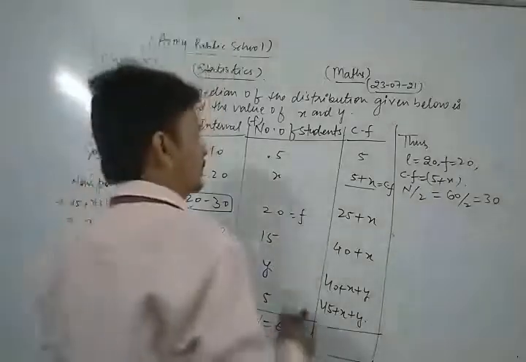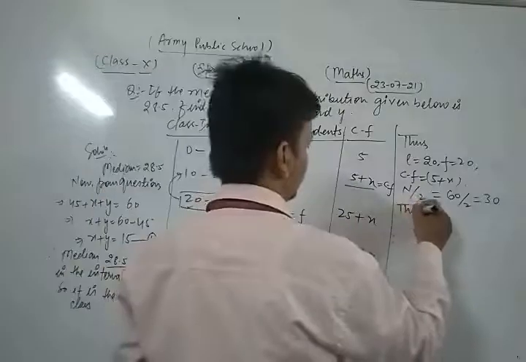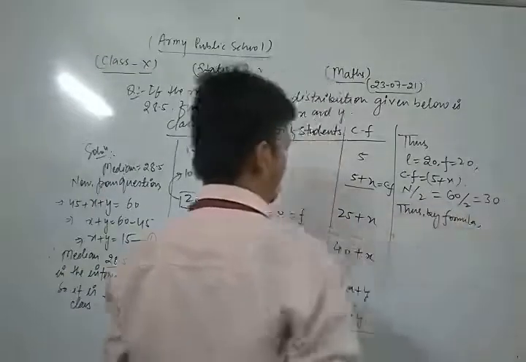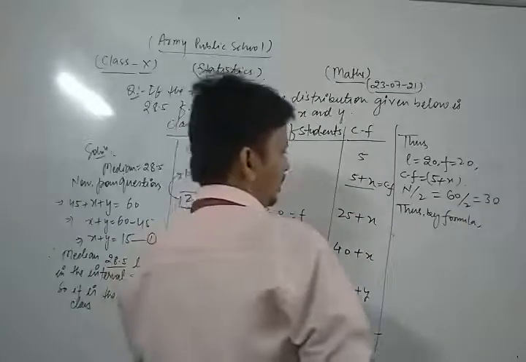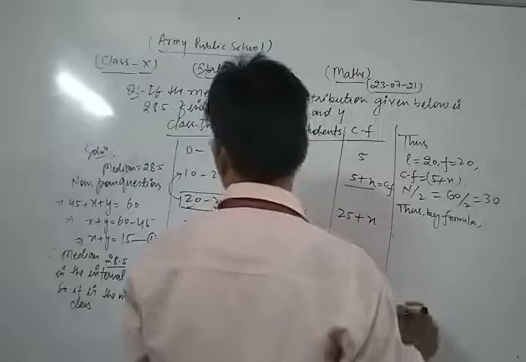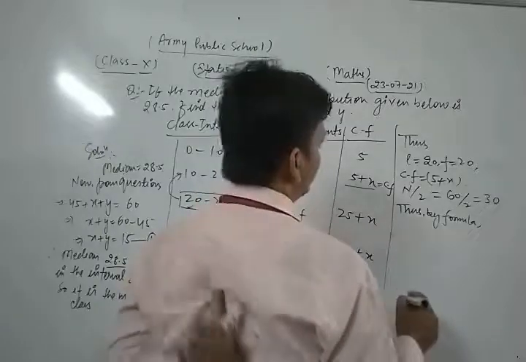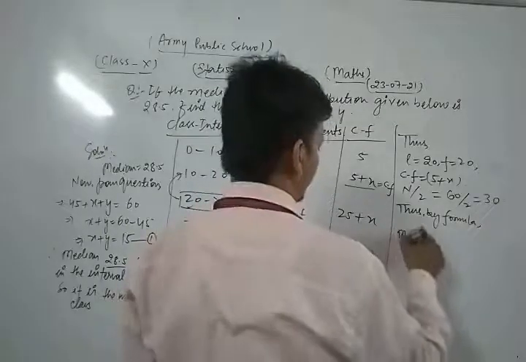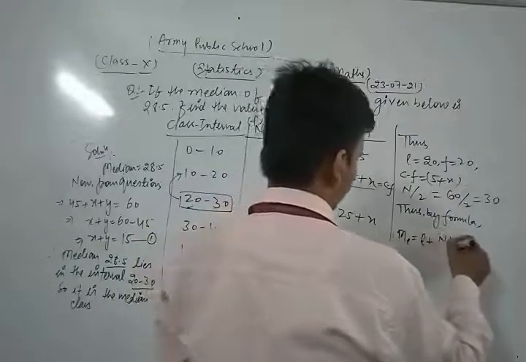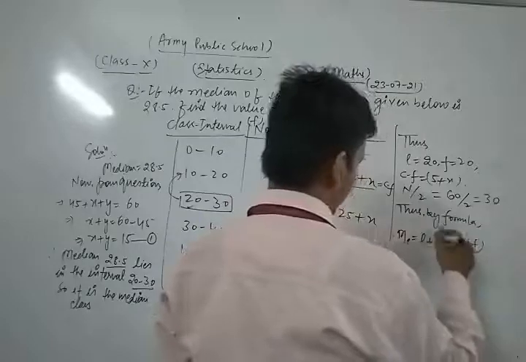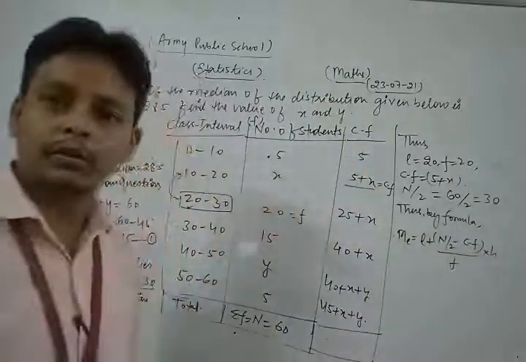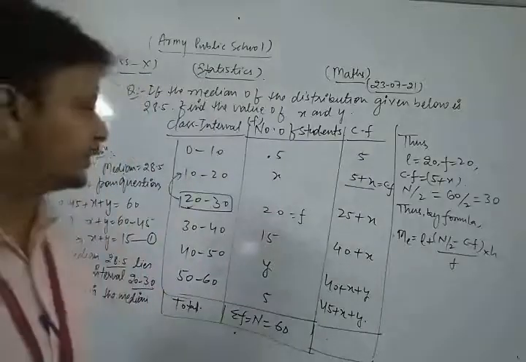Thus, by the formula, median is equal to L plus (n by 2 minus CF) upon f, into h. This is the formula for calculating the median of the given distribution.